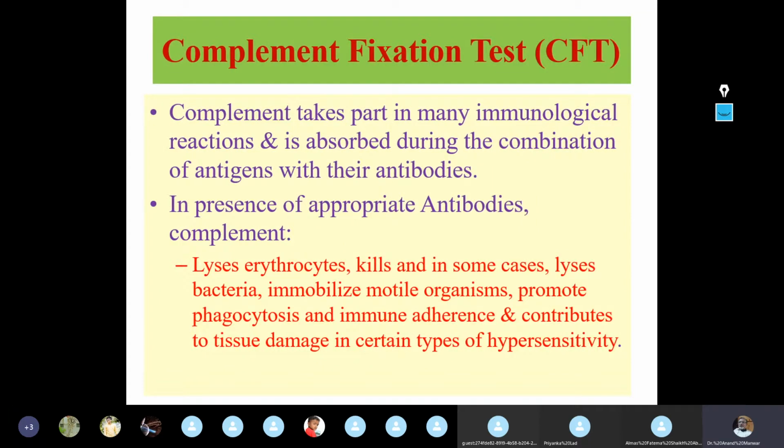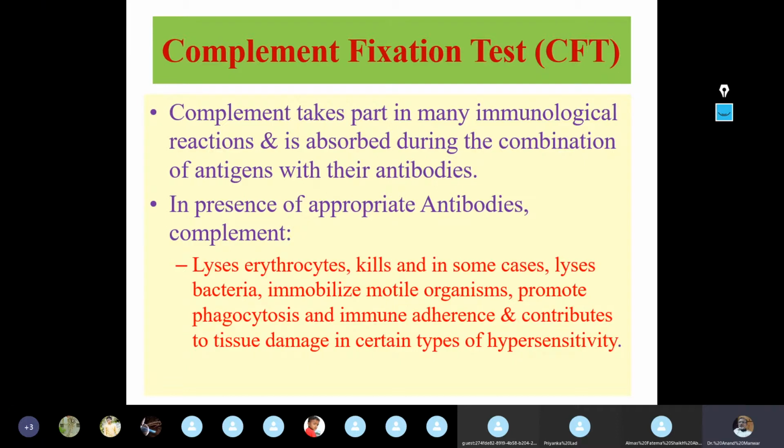There we have talked about different components of complement and different pathways of complement. Also, we have discussed the role of complement. Hope you remember that, at least something about that.